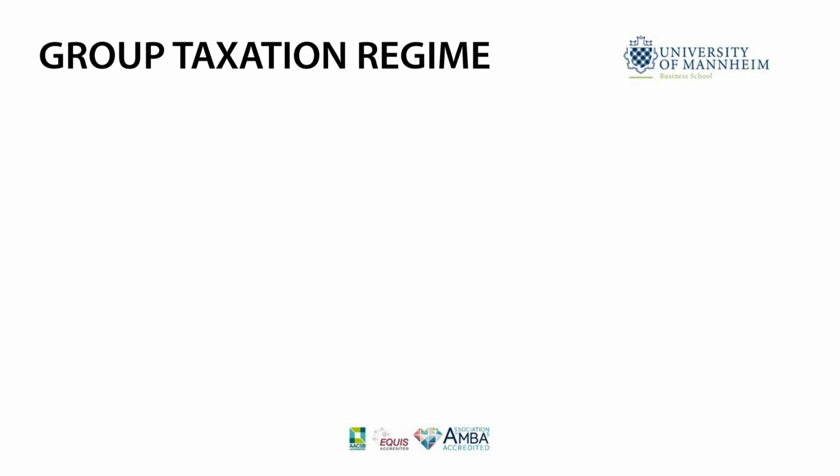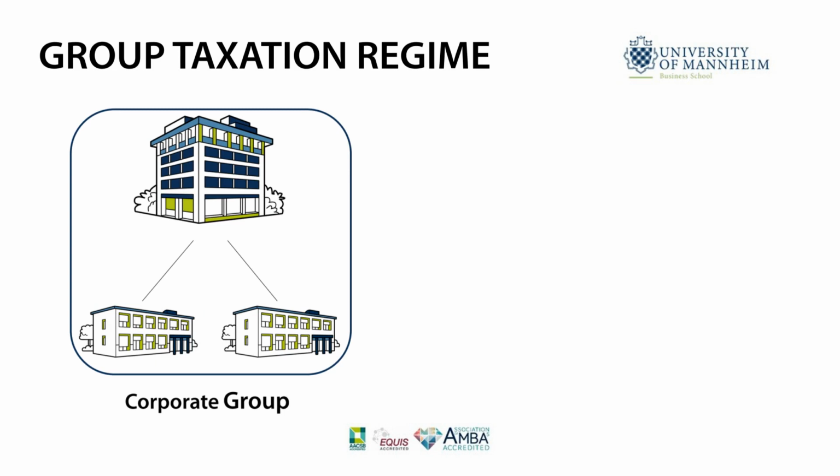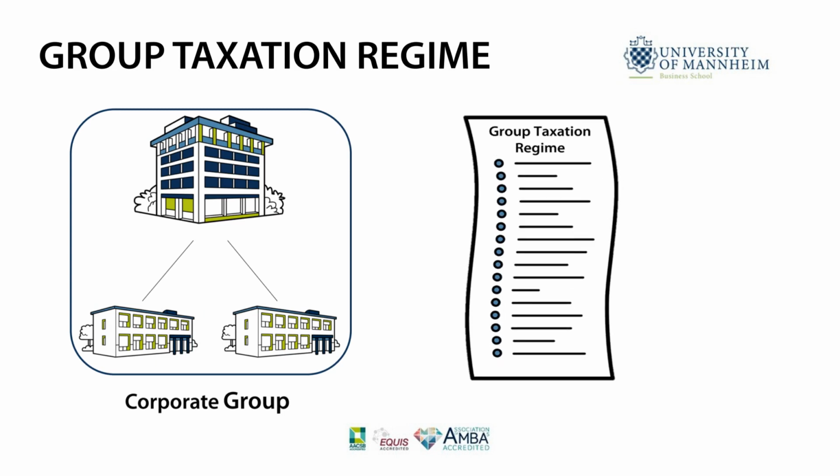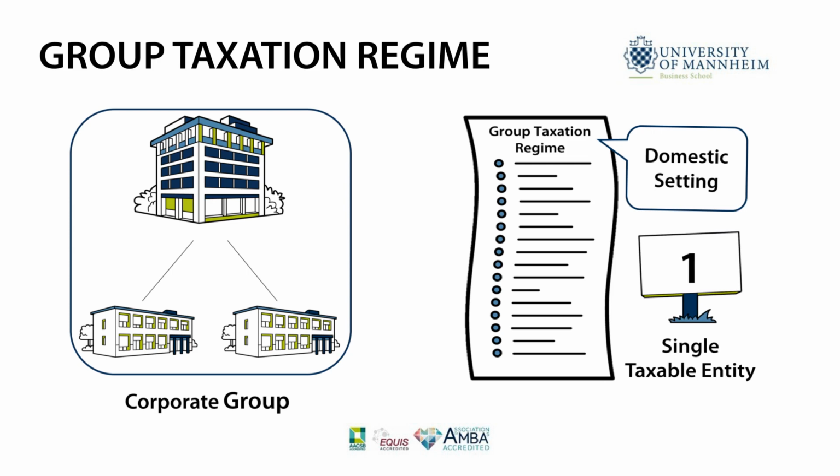To overcome these disadvantages, in many countries, corporate groups can elect to be taxed under a group taxation regime. Usually, group taxation regimes are only applicable in a domestic setting. They allow domestic corporate groups operating as a single economic unit to be treated as one single entity for taxation purposes.